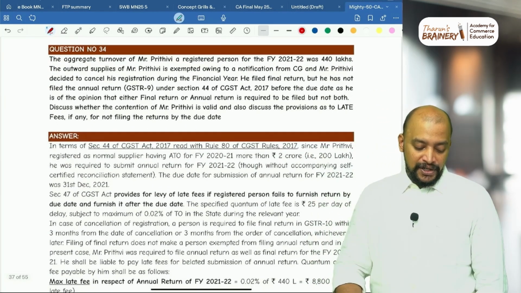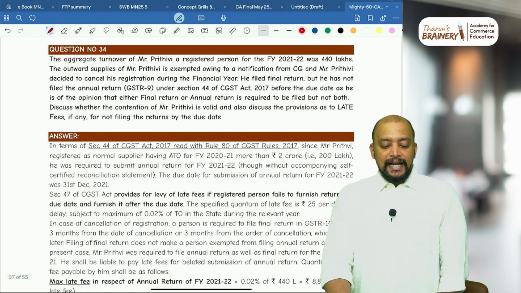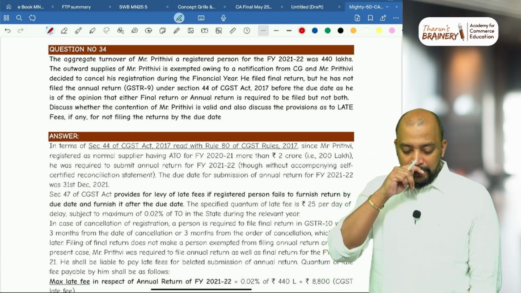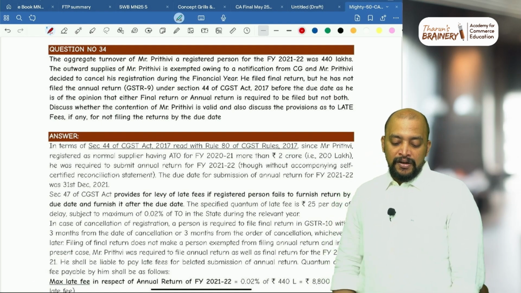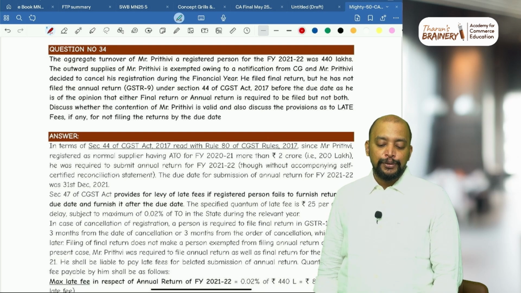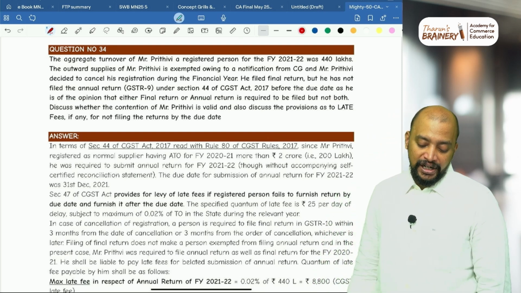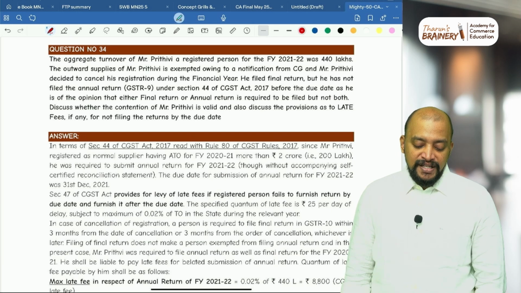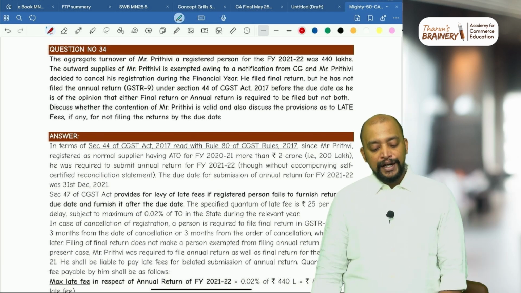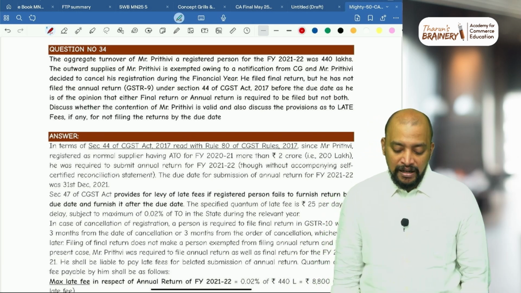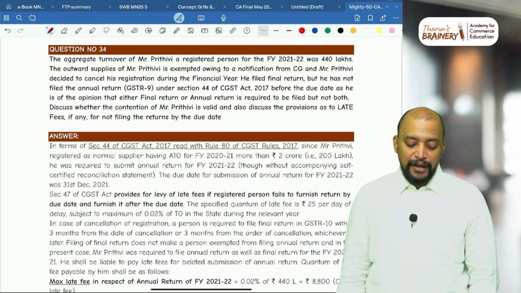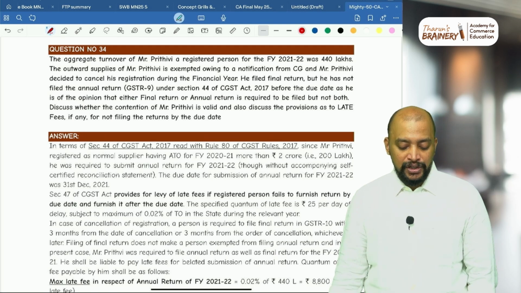Okay. Then question number 34. The aggregate turnover of Mr. Prithvi, a registered person, for the financial year 21-22 was 440 lakhs. That is their aggregate turnover, 440 lakhs. The outward supply of Mr. Prithvi is exempted owing to notification from the central government, and Mr. Prithvi decided to cancel his registration during the financial year.